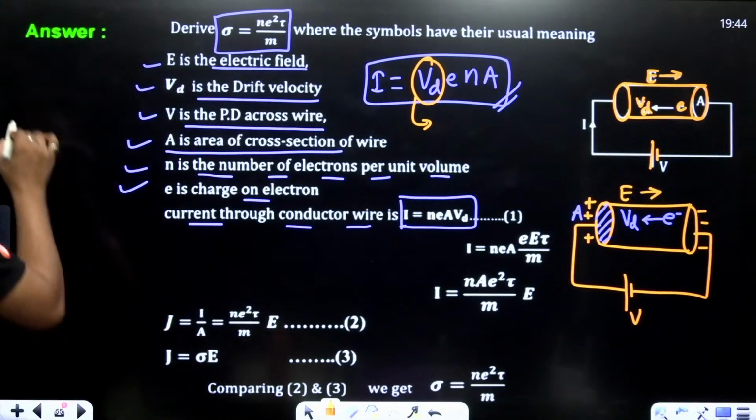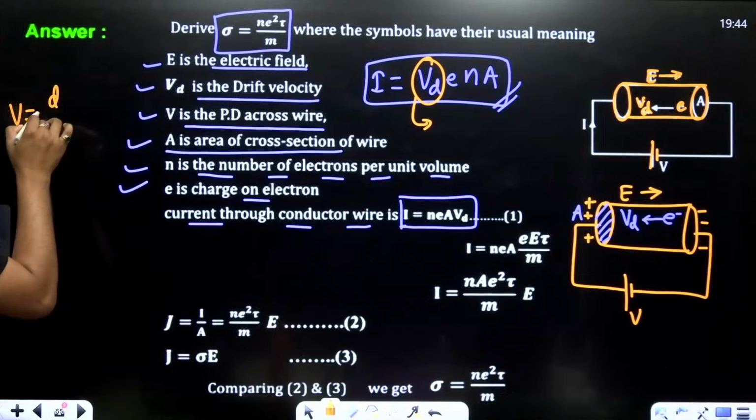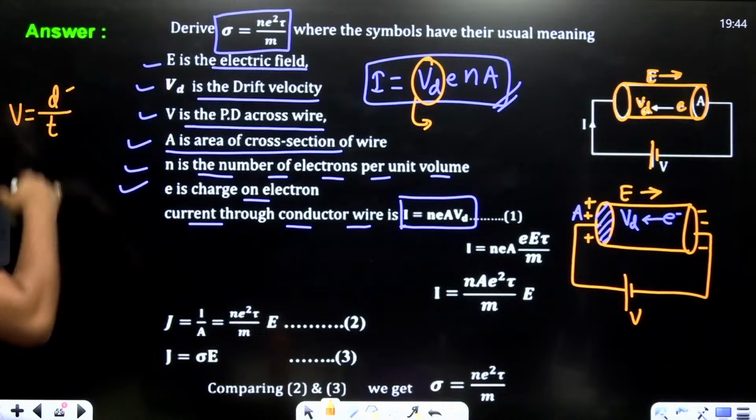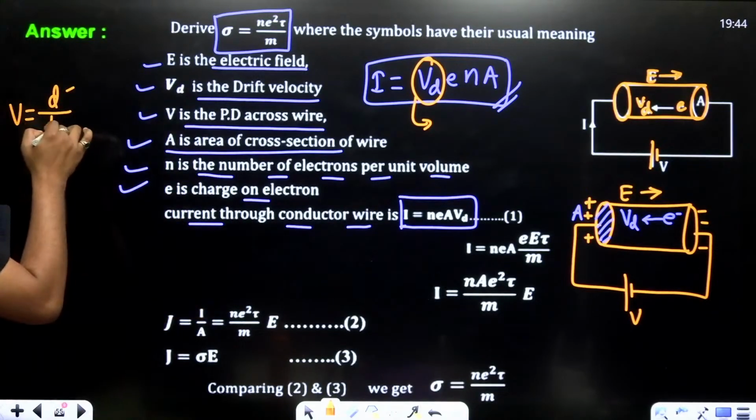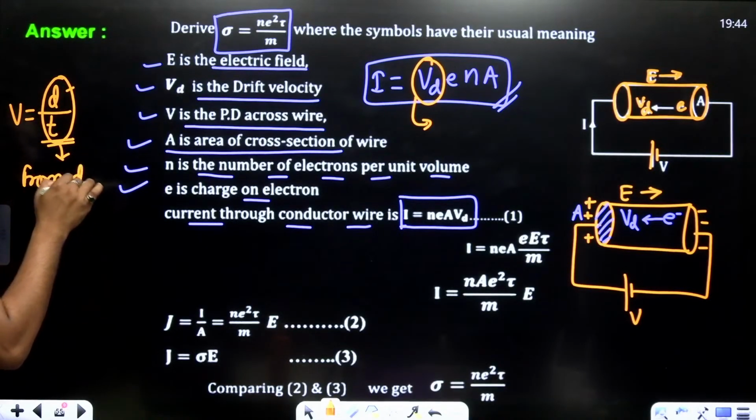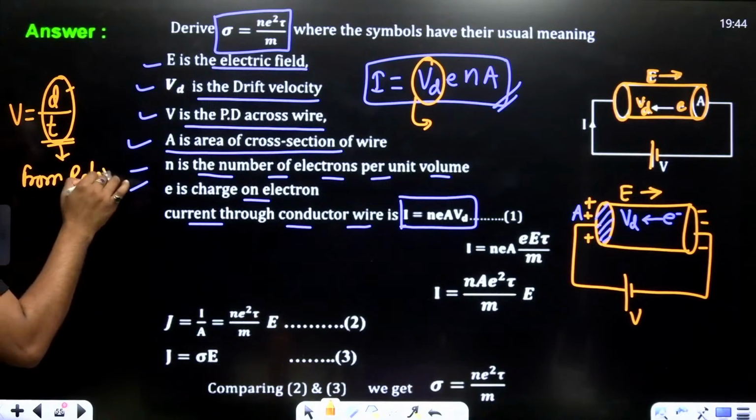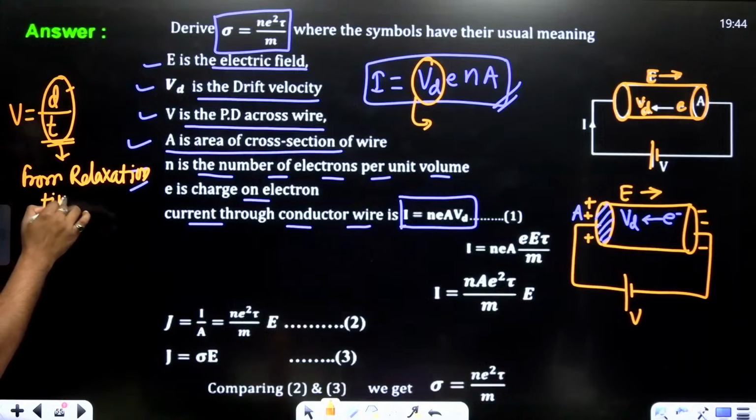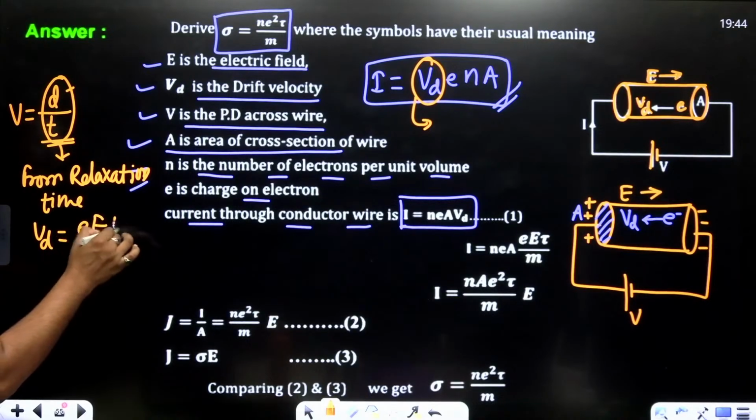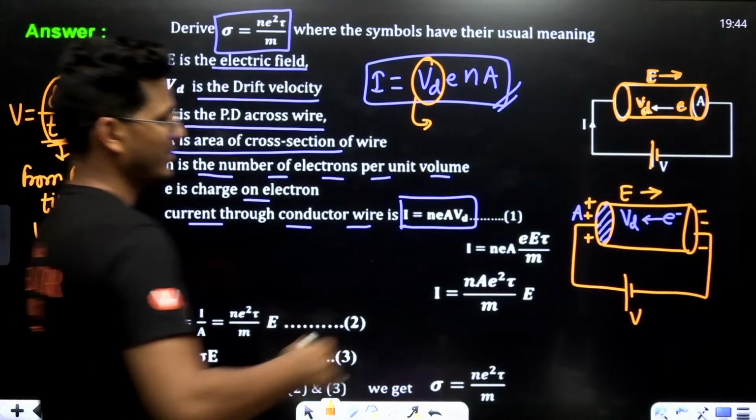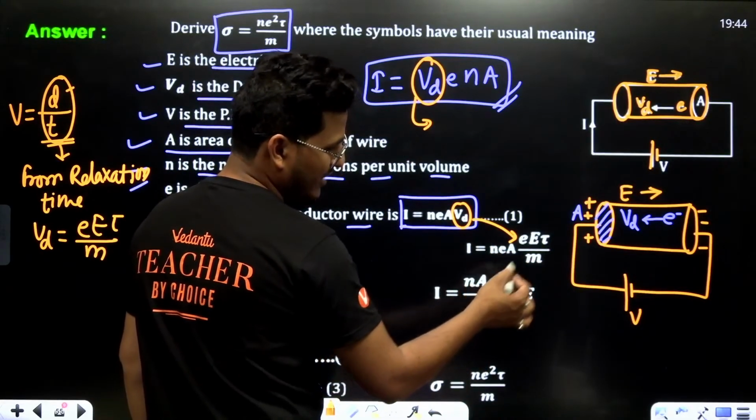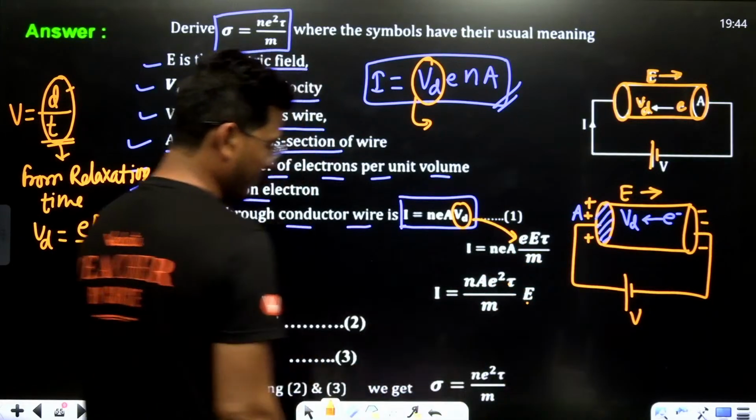Velocity is basically displacement upon time. Now, putting this displacement and time form into drift velocity, from relaxation time, it is basically Vd equals E tau upon m. So Vd is E tau upon m. Now, N e square tau upon m times E.